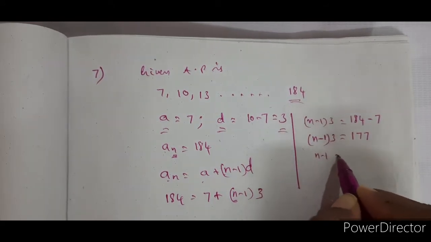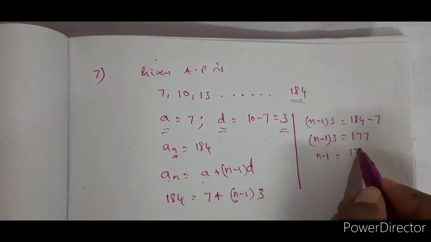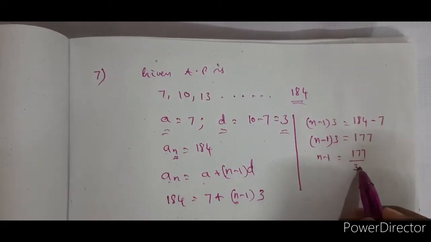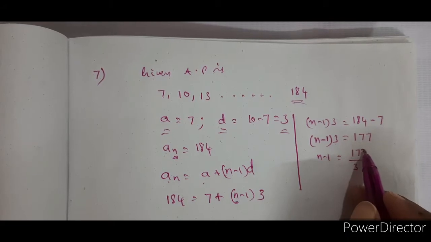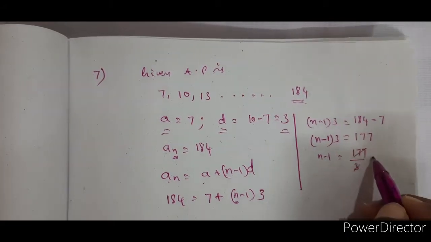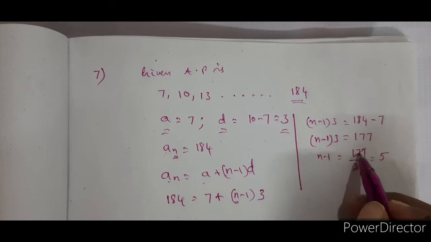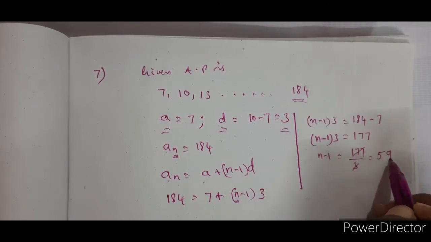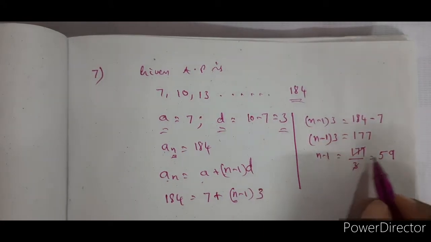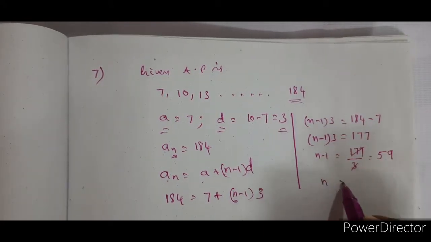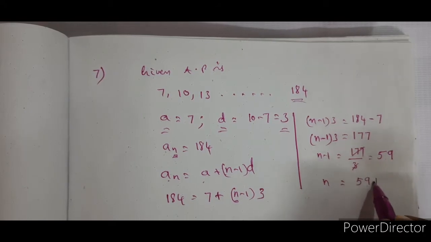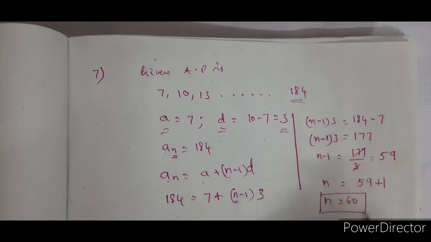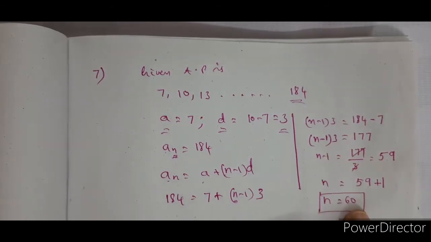So, n minus 1 is equal to 177 divided by 3, transposing the 3. 3 5s are 15, 27, 2 is the remainder. 3 9s are 27. So, n minus 1 is 59. N is equal to 59 plus 1. Therefore, n is equal to 60.